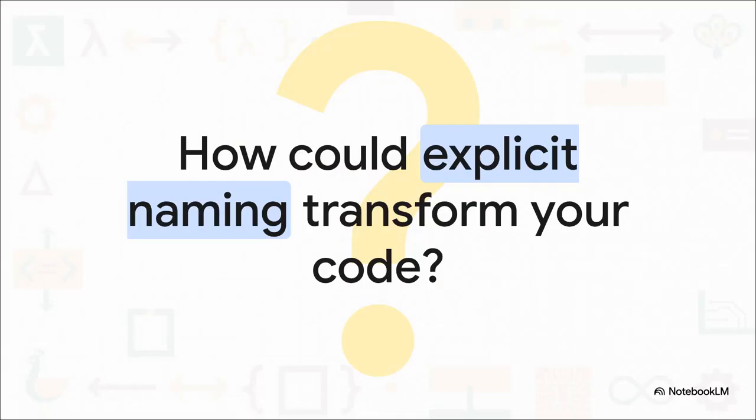So I want to leave you with this final thought. Think about the projects you're working on right now. If leveraging explicit, plain English naming conventions can take a notoriously complex language like Haskell and make it this beautifully readable and safe, how could applying that exact same principle transform your own code? Because honestly, no matter what language you happen to be writing in, clarity is always a choice.